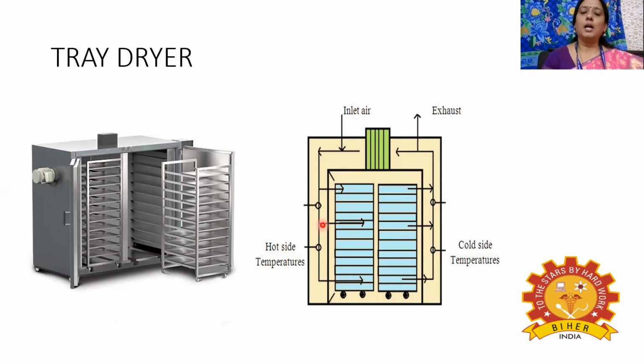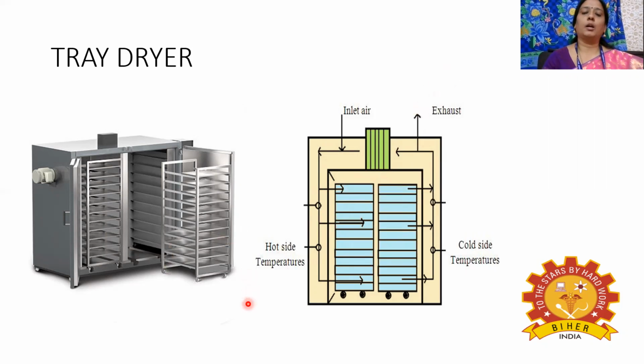And once the hot air passes through this wet solid material, the heat will transfer from the hot air to the wet solid, and the hot air will pick up the moisture. That moisture will be taken to the exhaust and removed. And the wet solid will become dried solid material. Once it becomes dried solid material, these two trucks will be unloaded from this rectangular chamber, and the dried solid particles will be removed from these trays.